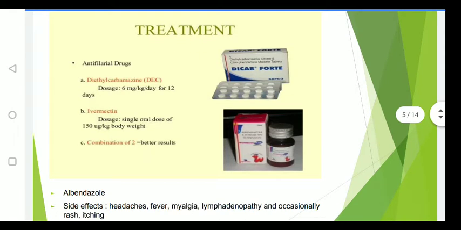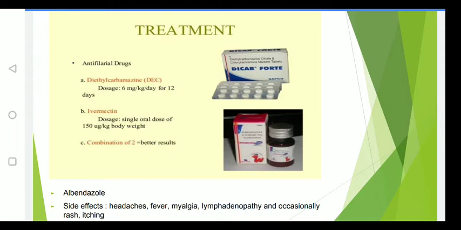Then we'll see the treatment. Anti-filarial drugs are used, that is diethylcarbamazine. The dosage is 6 mg per kg per day for 12 days. Then the ivermectin dosage is a single oral dose, that is 150 mcg per 1 kg body weight.